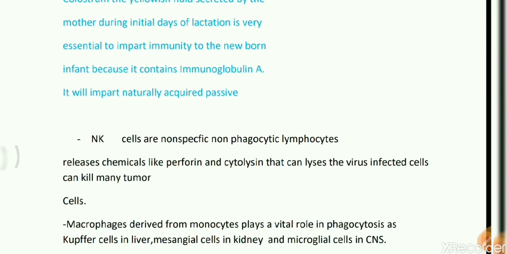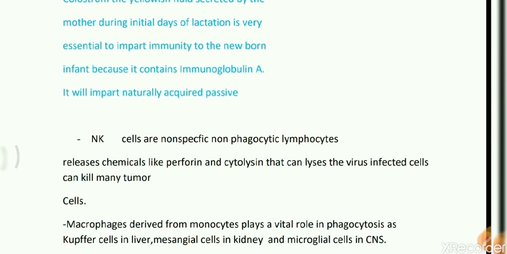They can act over a range of varieties of cells, and their way of clearing the pathogen is by secreting chemicals like perforin and cytolysin, that lyse the outer covering of any organism and can clear the pathogen. Then what is a macrophage?